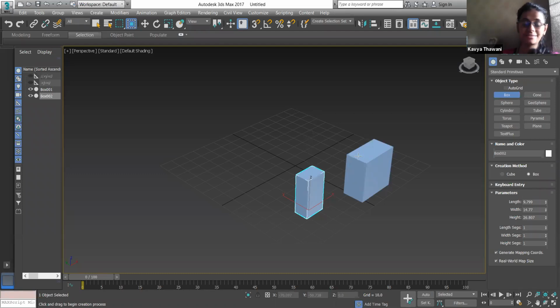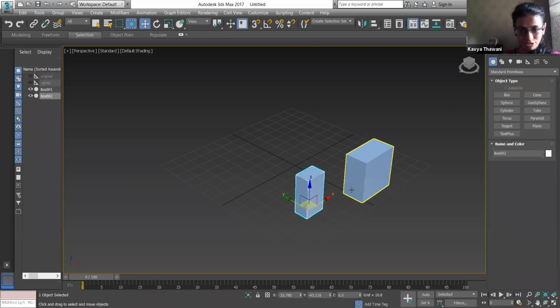So in this case, even if your object is selected, if you want to perform any operation, it wasn't working until I pressed W. If you have to perform any operation, like copy or moving, you have to press W for it. Your axis will be there, but those will be disabled.